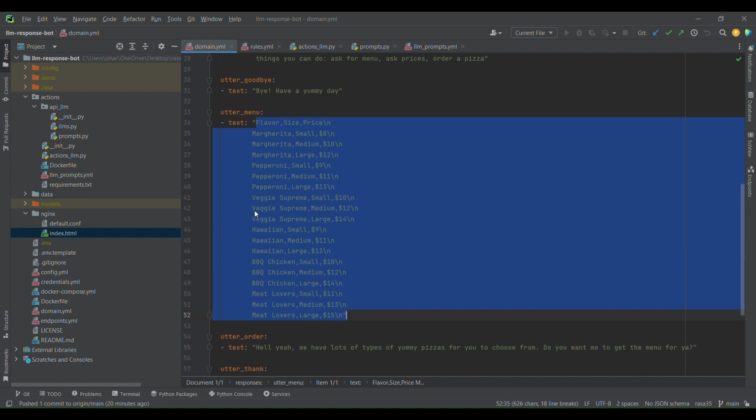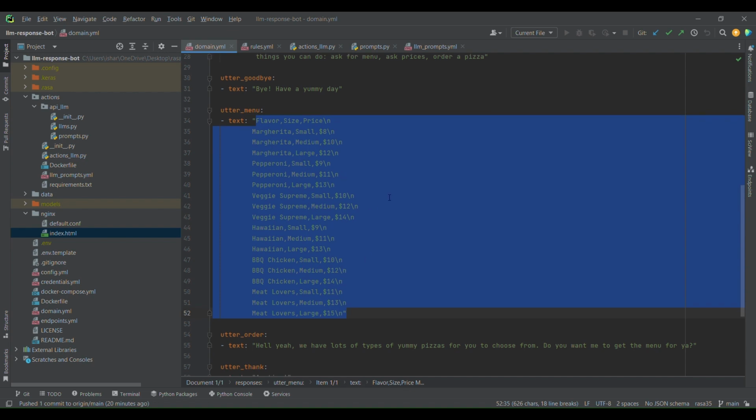There is no natural response given in the utter menu response. So here is an example of structured data. For other responses, we have a single variation, but nothing more.